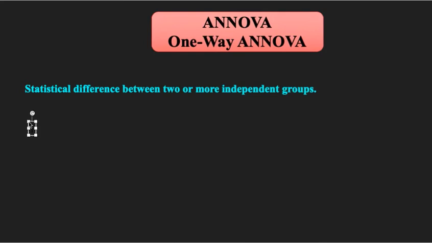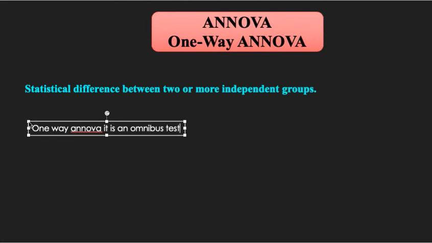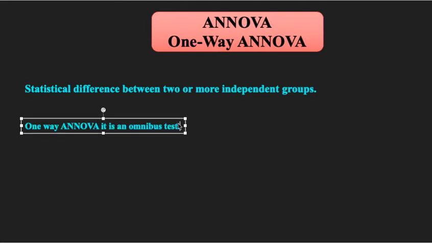Now this one-way ANOVA is an omnibus test. Why is it called an omnibus test statistic? The reason is that it cannot tell us which specific groups were statistically significantly different from each other.